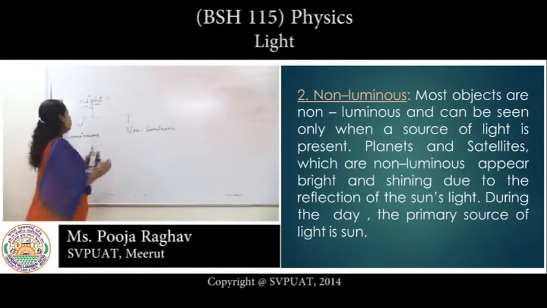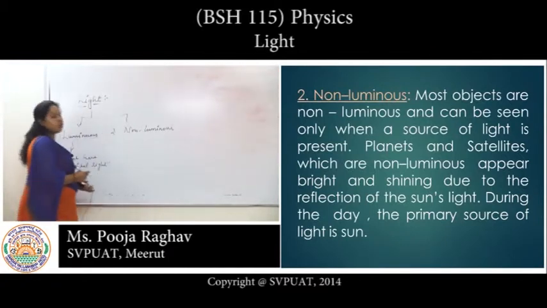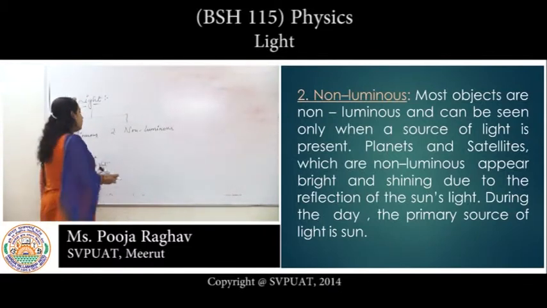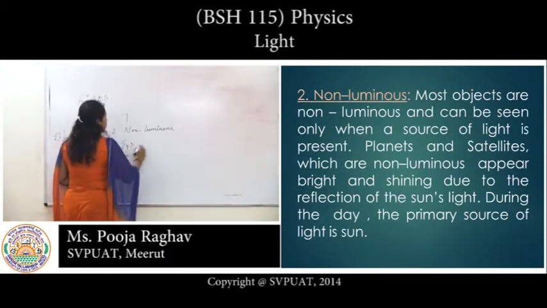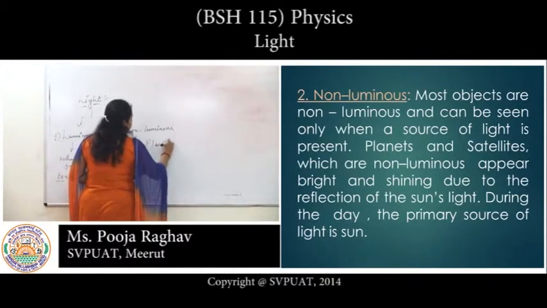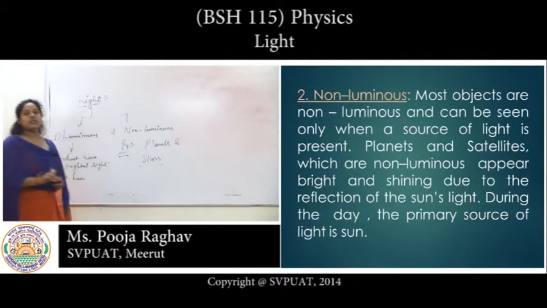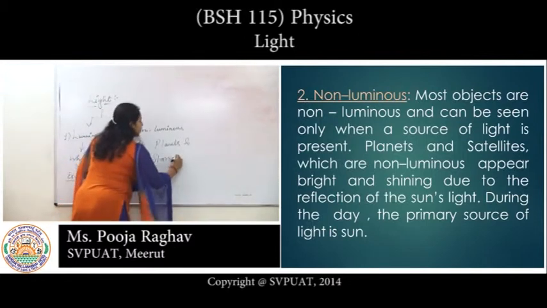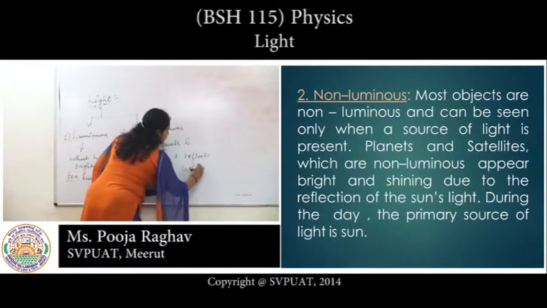The second part is non-luminous. Non-luminous objects are those which have no light of their own, but they give light by reflecting the original one. For example, planets and stars. They have no light of their own, but they reflect light from the sun.